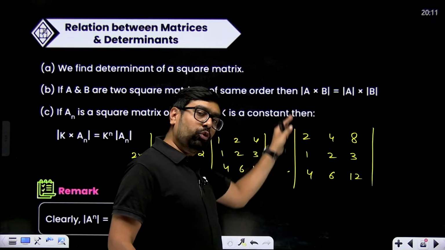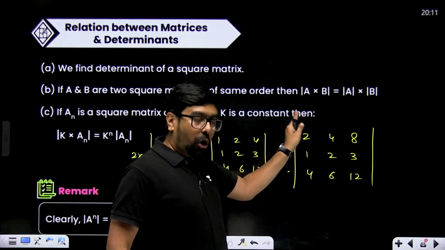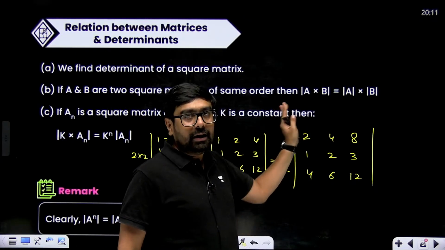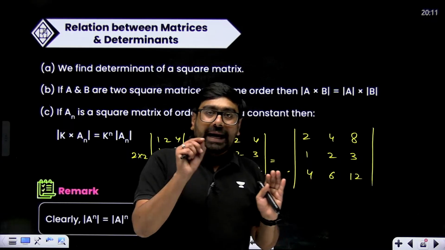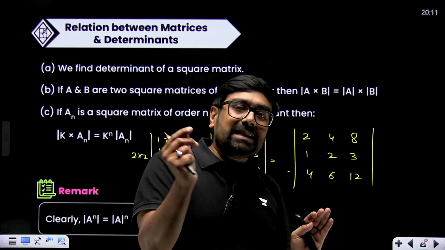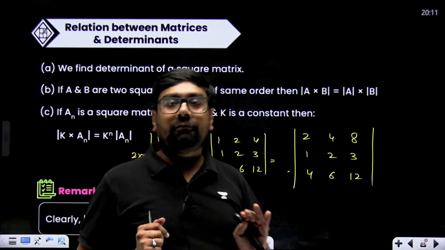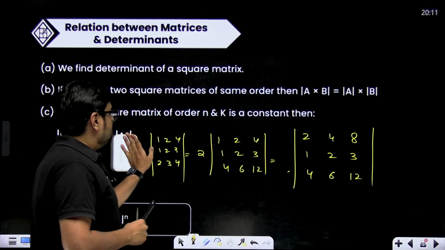It could be taken out column-wise also, common from a column also, if the entire column had 2 as a multiple. So in a determinant, a constant is taken out common row-wise or column-wise. Okay.